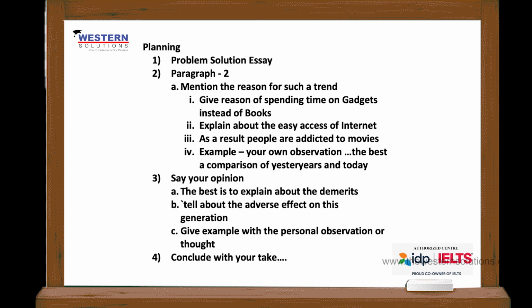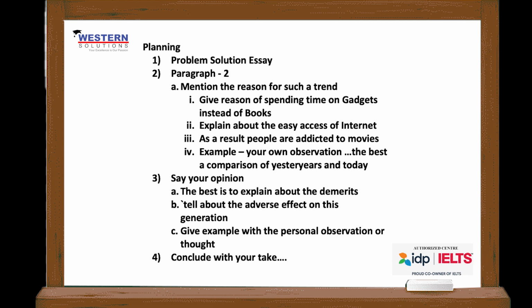Well, continuing with this, what are the subjects, what are the topics that you should be writing? Always keep in mind your topics are very, very important. You should give reasons why people spend time on gadgets instead of books. You should start from that, because that is the root cause. Then explain about the easy access of internet that is quite easily available these days, and then talk about a result, how people get addicted towards such kind of movies. Then talk about an example of what used to happen yesterday and what people do today. That could be a good way of giving an example as well. Well, this was the basic planning of the second paragraph that I was discussing.